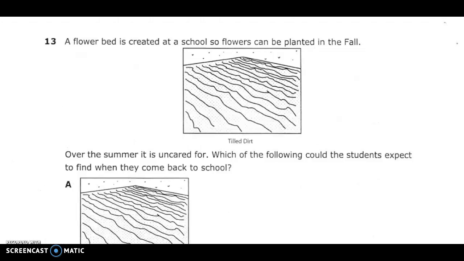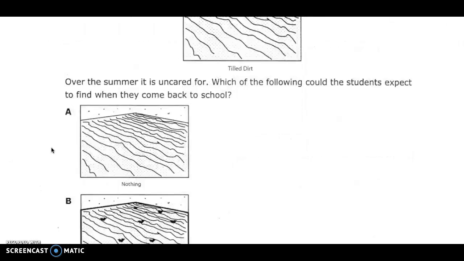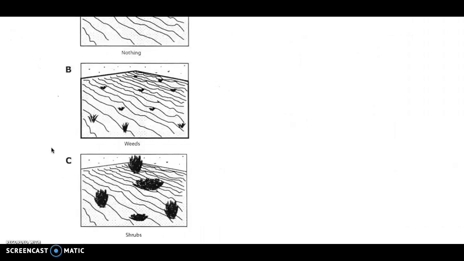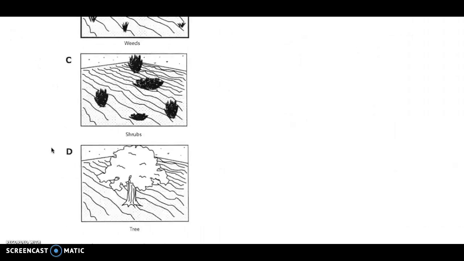Number 13. A flower bed is created at a school so flowers can be planted in the fall. This is tilled dirt. Over the summer, it is uncared for. Which of the following could the students expect to find when they come back to school? A. Nothing. B. Weeds. C. Shrubs. D. Trees.